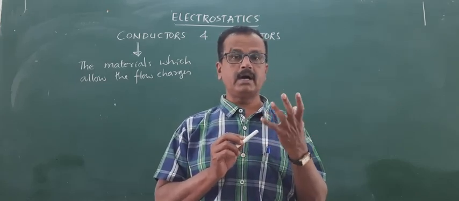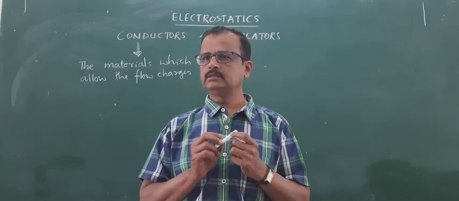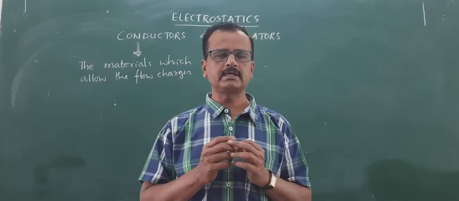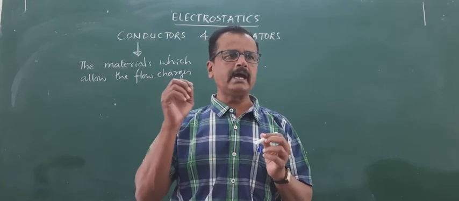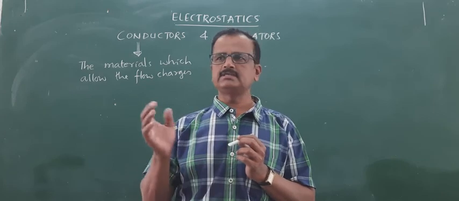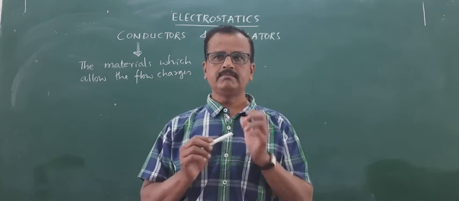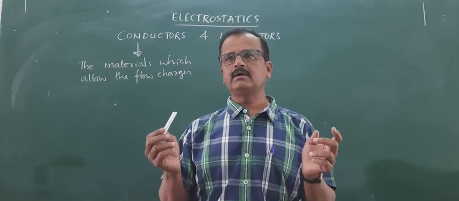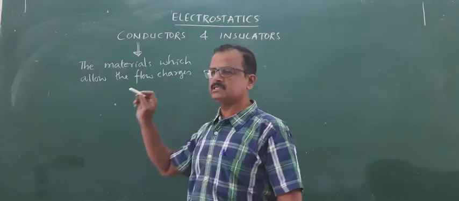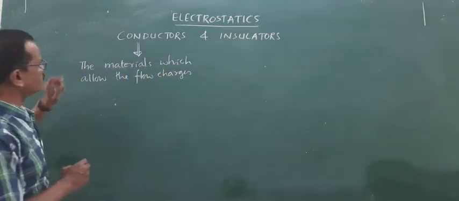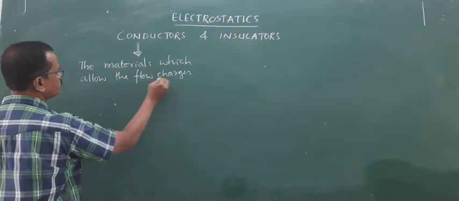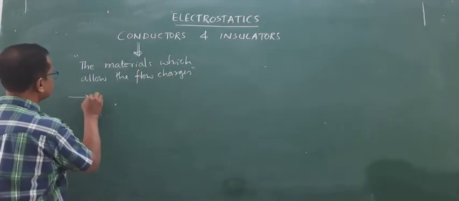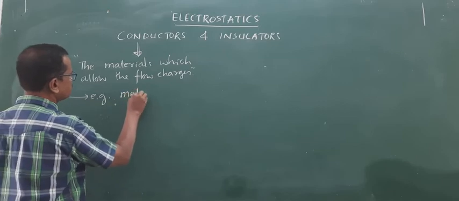Copper, aluminium, iron, silver, gold, these are all metals. So metals are all good conductors. Whenever the charges enter into such metals, the charges will not be present at one particular point. They flow from one end to another end. That is how the flow of charges takes place through the materials. Materials which allow the flow of charges are called conductors. And you can write examples: all metals.